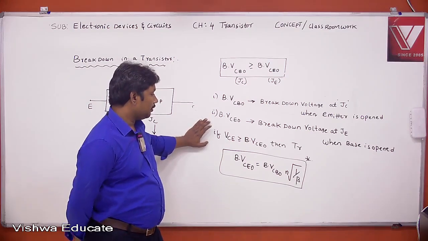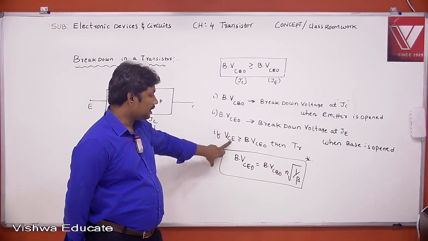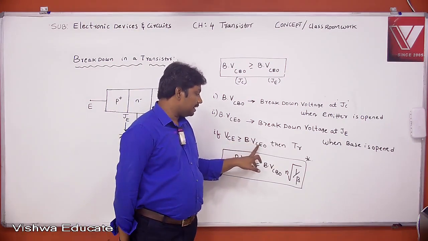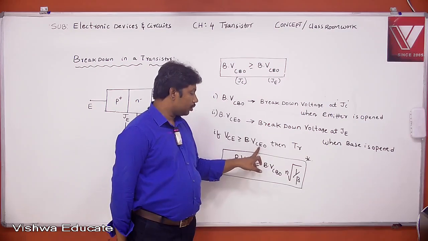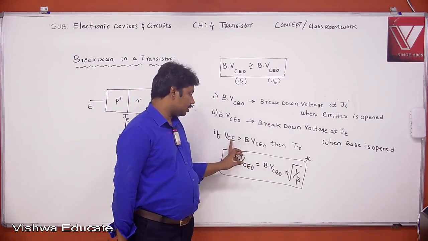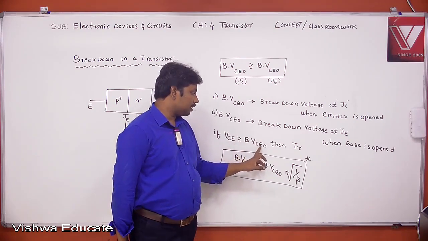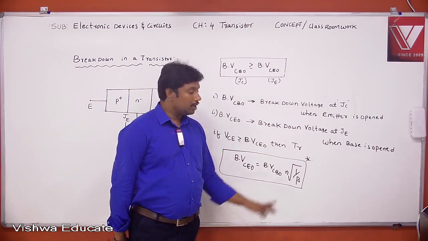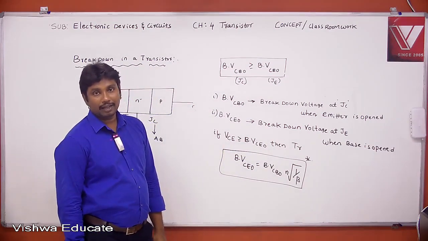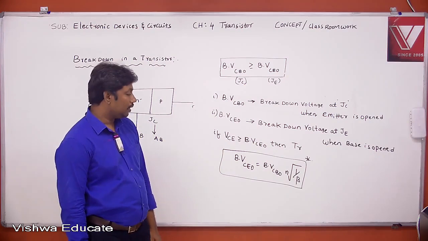See, if VCE is greater than BVCEO, the breakdown voltage at emitter junction, then breakdown happens in the transistor.